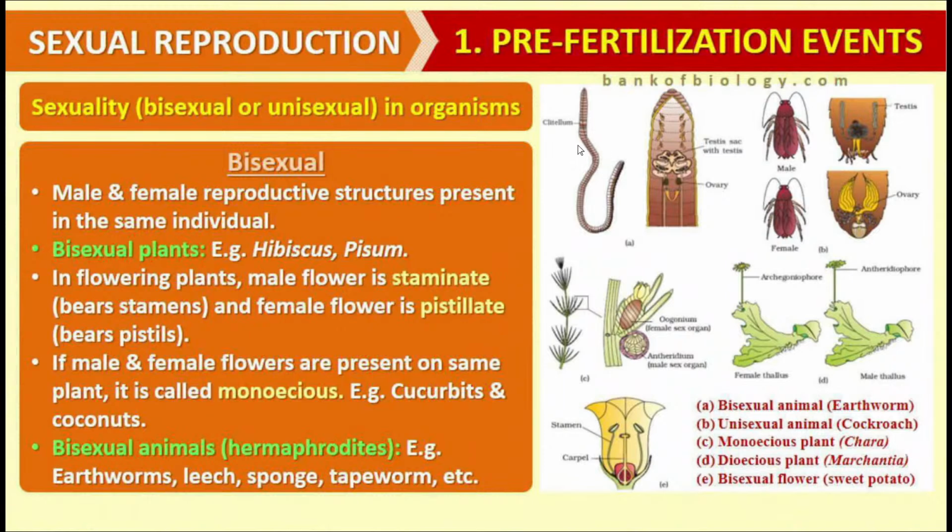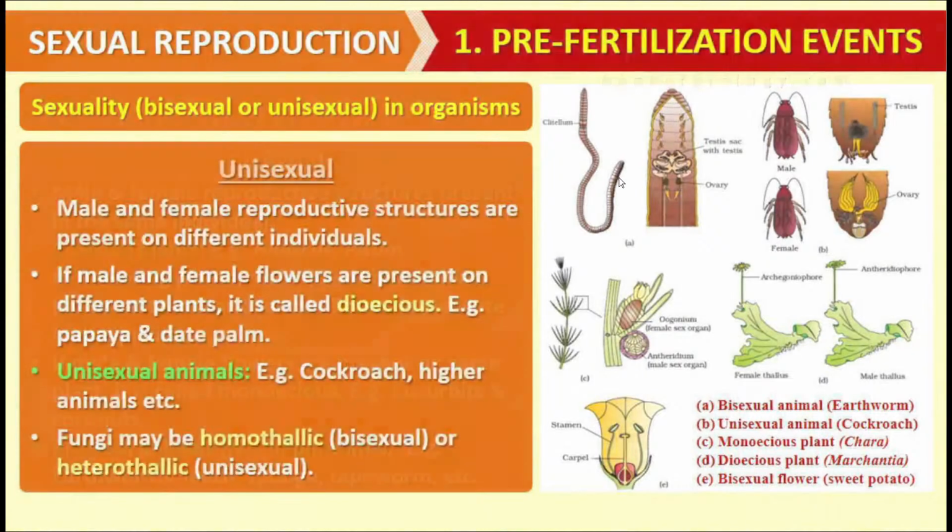Likewise, the leech, which also belongs to the same group as earthworm, is also bisexual in nature. Likewise, sponge, it is bisexual. It is having the testes and ovaries within it. Tapeworm, which is a parasite, is also bisexual. Then the animals which are having only one kind of sex organs are called unisexual animals.